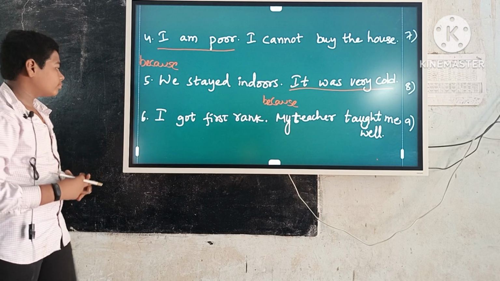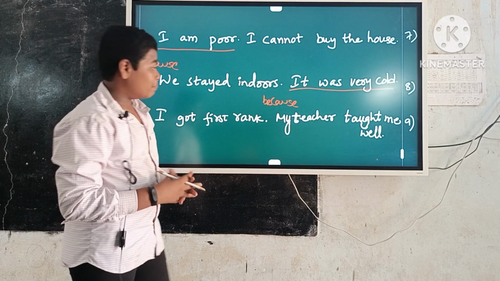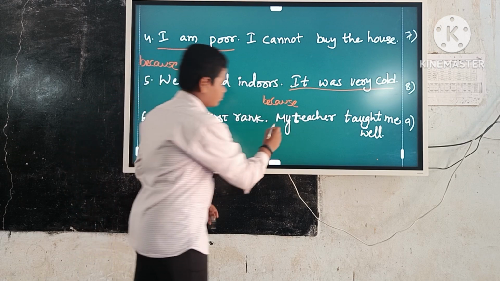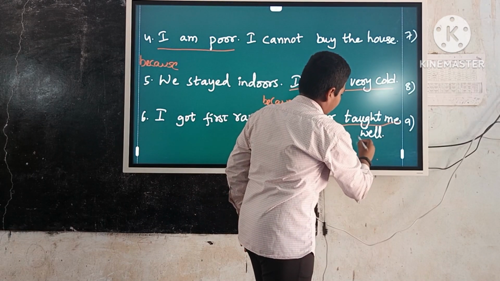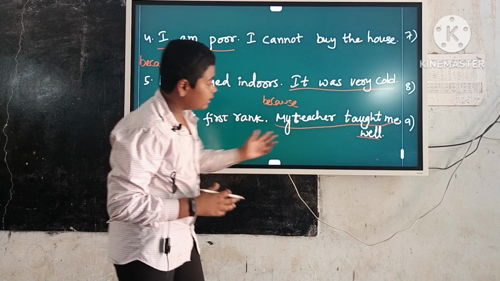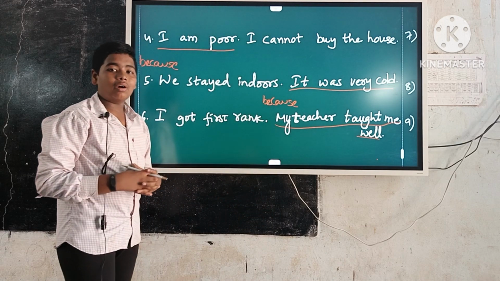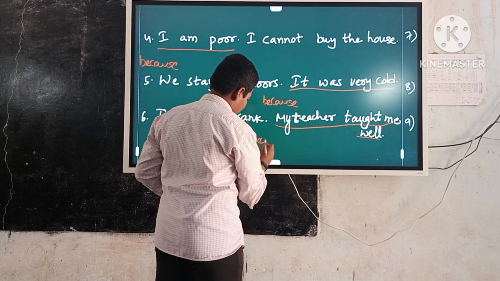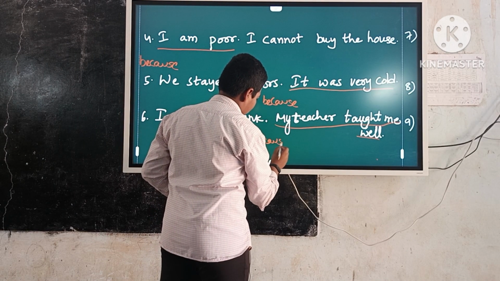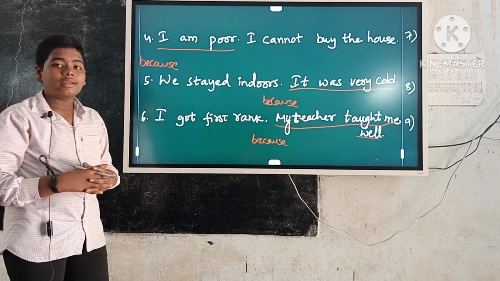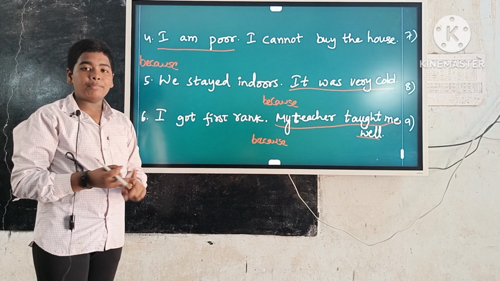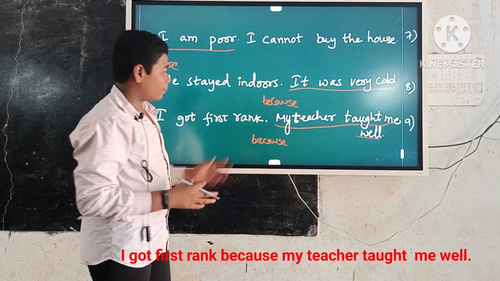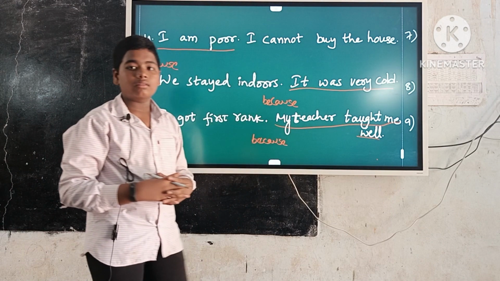Example number 6. I got first rank. My teacher taught me well. Here cause sentence is my teacher taught me well. Keep the because before the cause sentence. Write the answer in the form of result plus because plus cause. So the answer is I got first rank because my teacher taught me well.